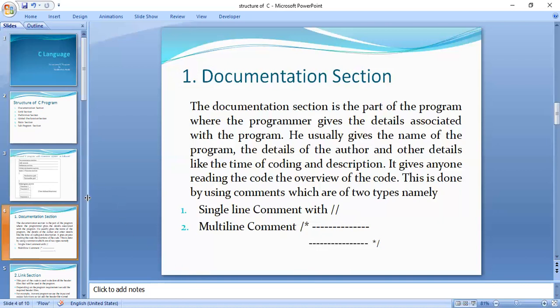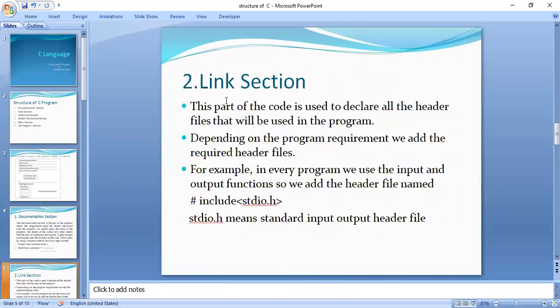Now we can move to the link section. In this link section, from the name itself we can understand that link means something we are going to link to our program. This part of the code is used to declare all the header files that will be used in the program. Depending upon our program requirement, we use the required header files.